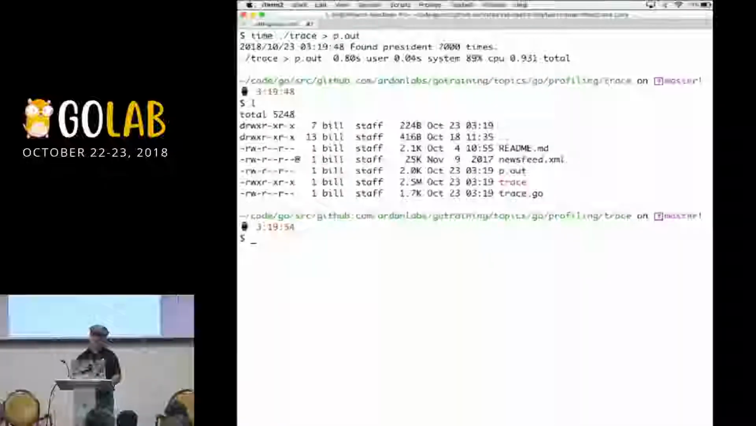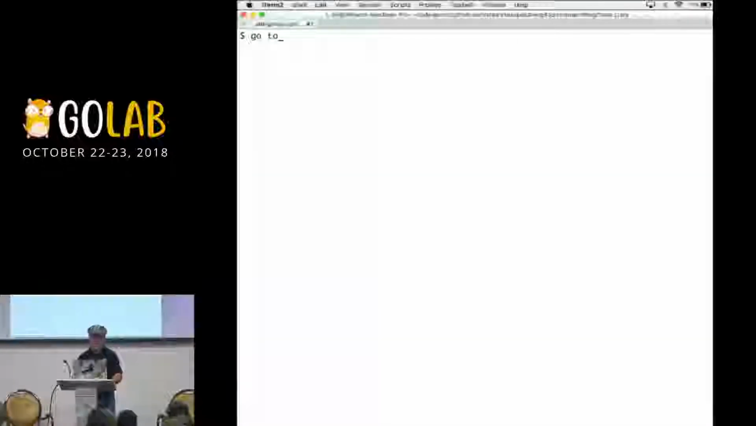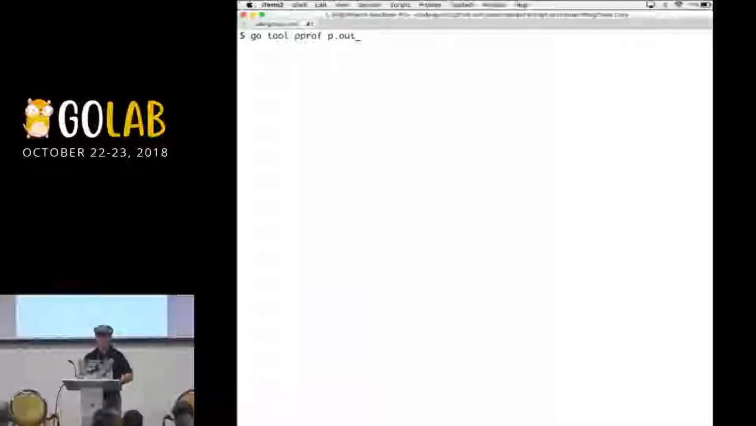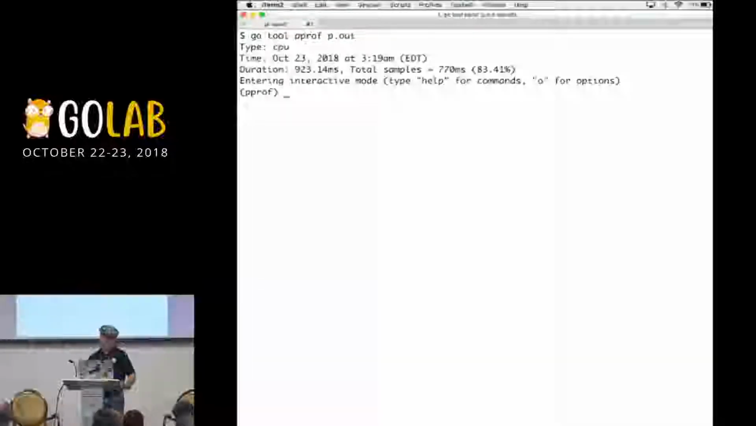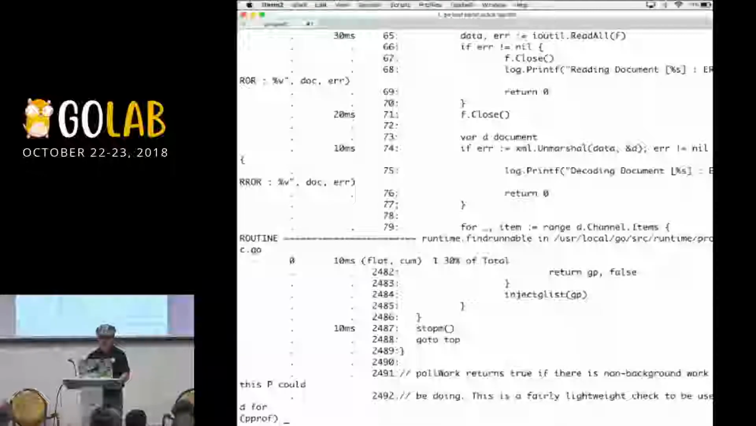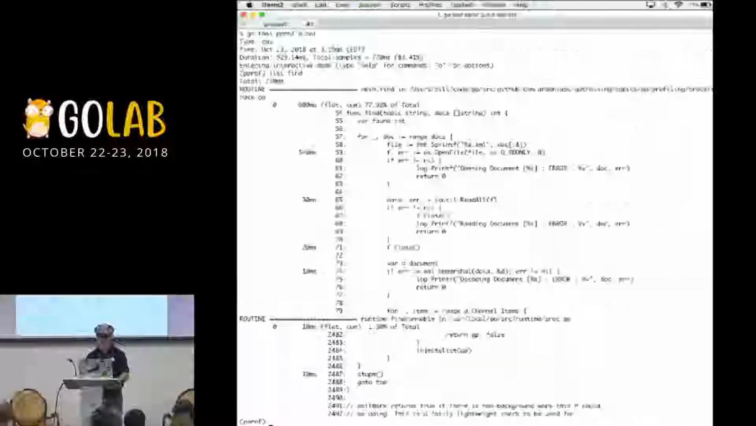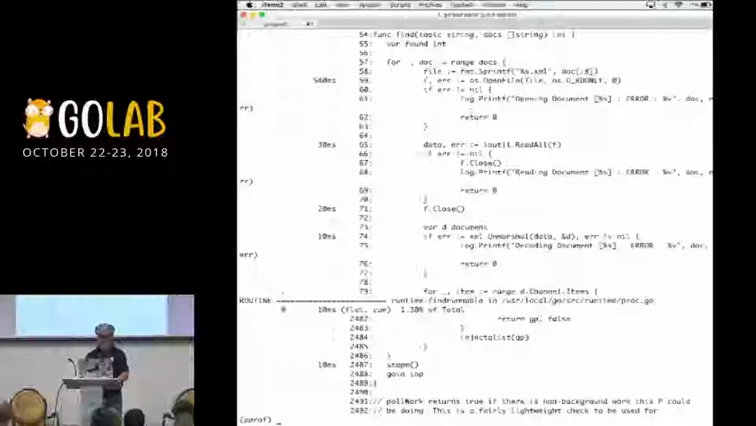OK, I want to start looking at the p.out file. So go tool pprof p.out. There we are. I'm in my interactive mode here. And I already have a function called find. So let's list find. Find is going to find. There it is, our function right there at the top.